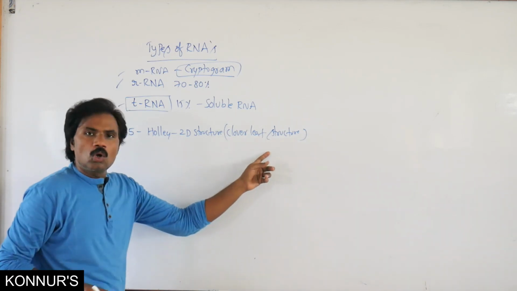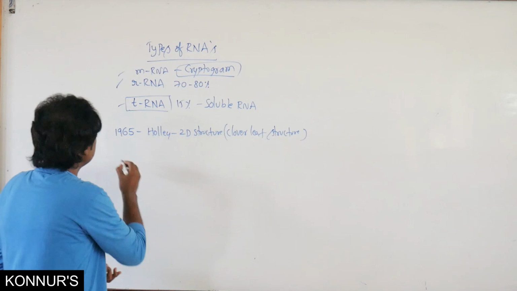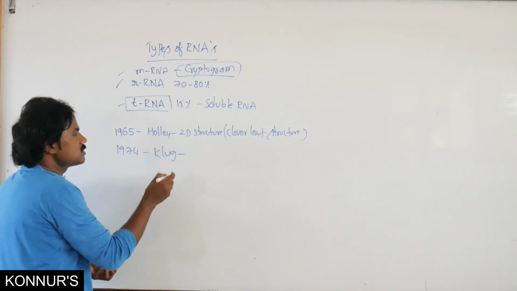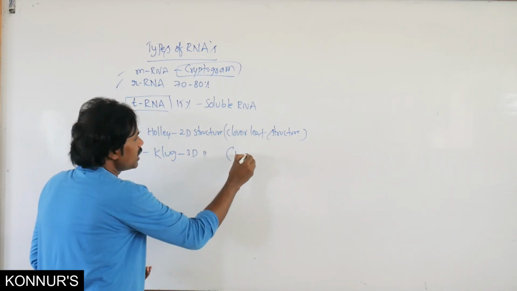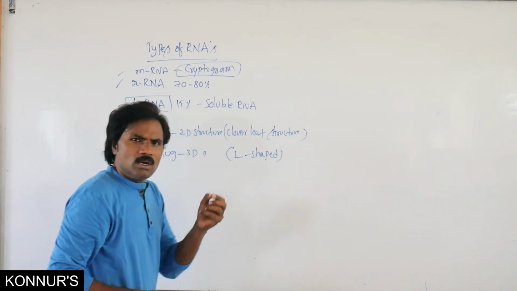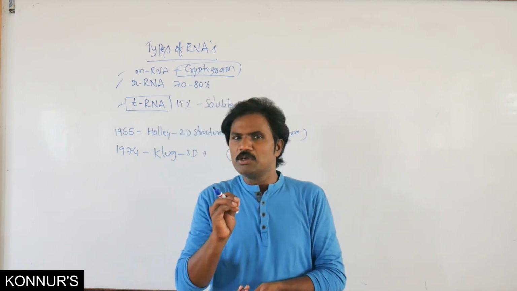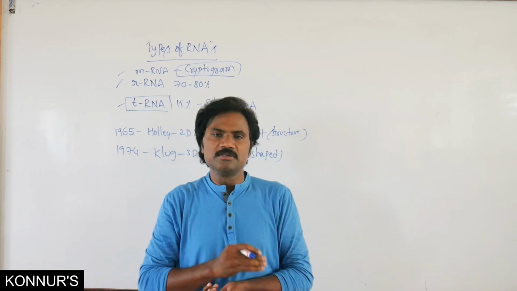This is called the clover leaf structure. Later, in 1974, Clark, a scientist, described the 3D structure as L-shaped.